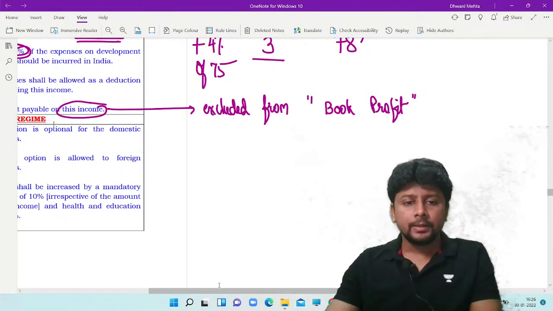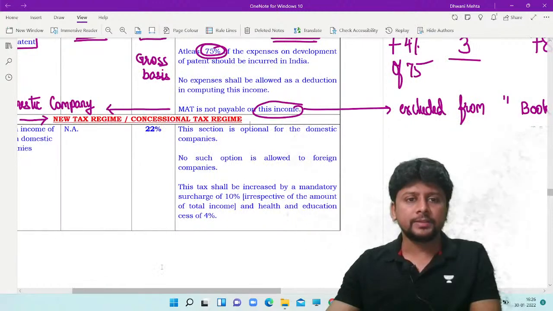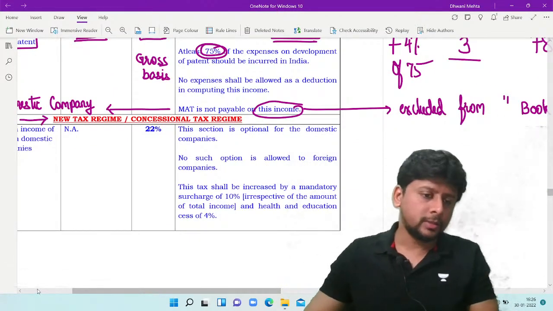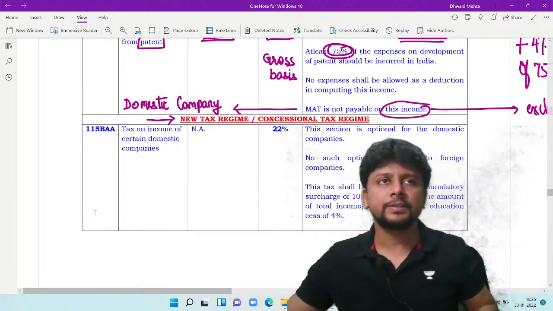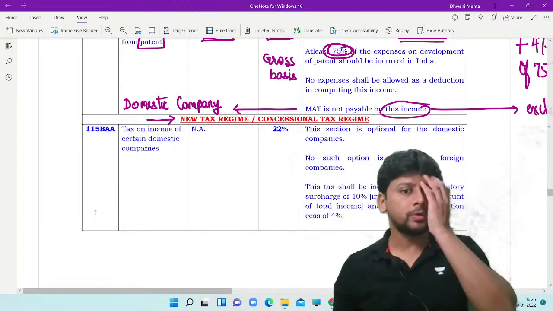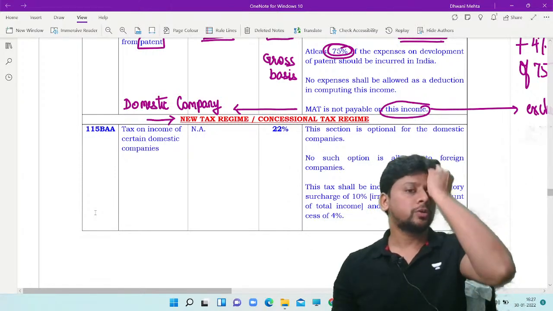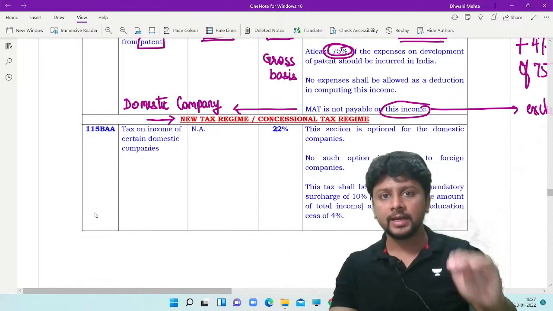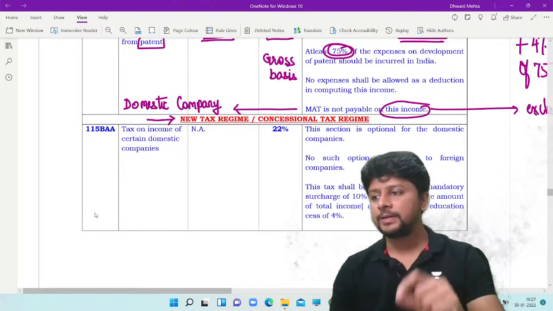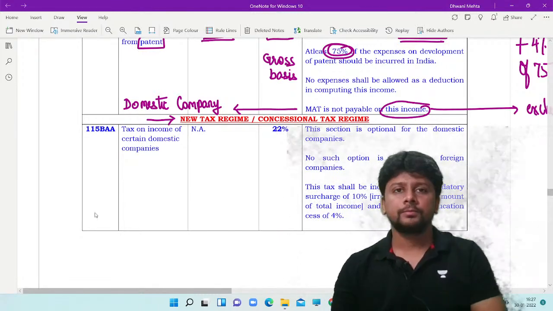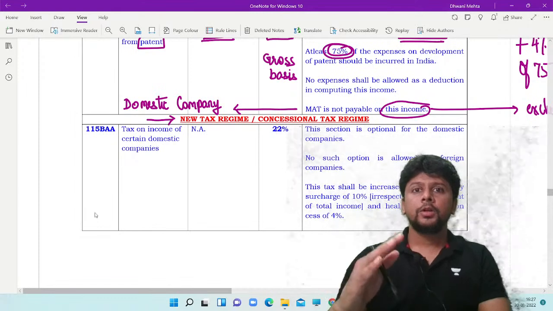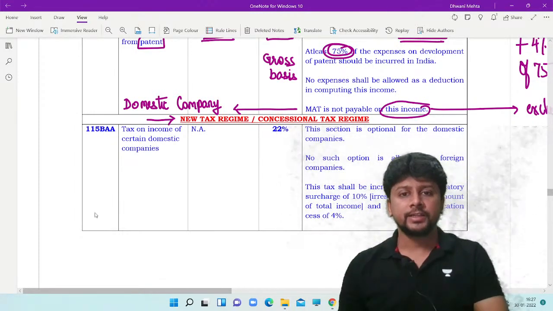So for today, this is it. The second part of the lecture that I want to discuss is 4 specific sections that have been introduced over the last 2 years. 2 sections for domestic company, 115 BAA and BAB, 1 section for an individual, BAC, and 1 section for cooperative societies, that is BAD. New tax regime, concessional tax regime.